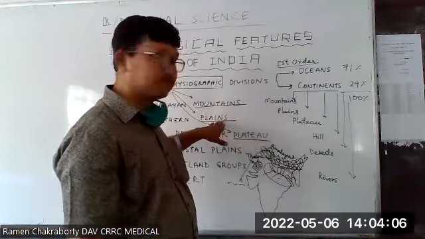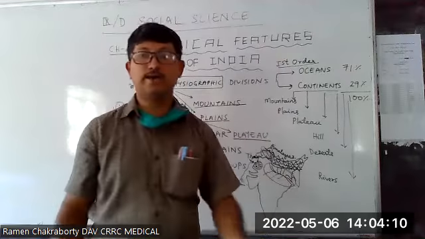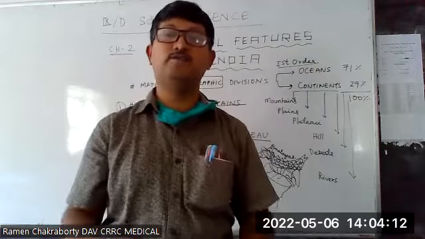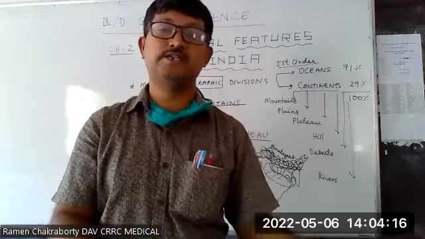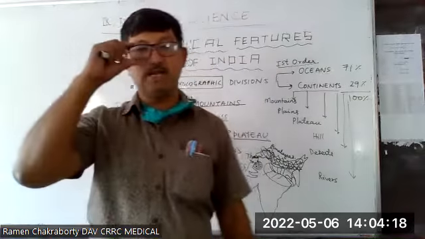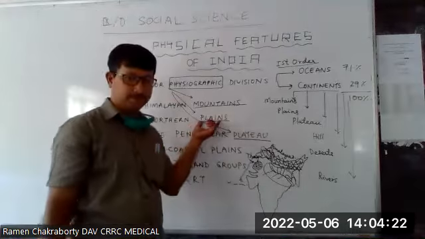The word plain itself means that it is a leveled surface. It will not have much variation in relief. From one end to another end, it will be flat, featureless, vast, extensive. All right. So these are the adjectives with which we can describe the plains.